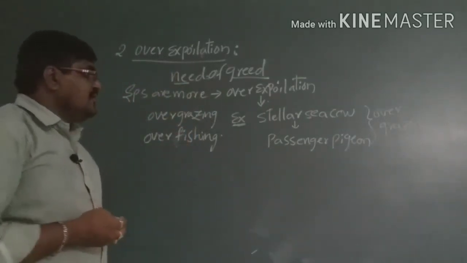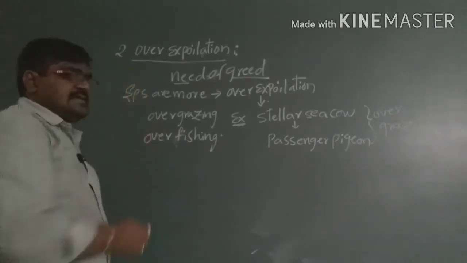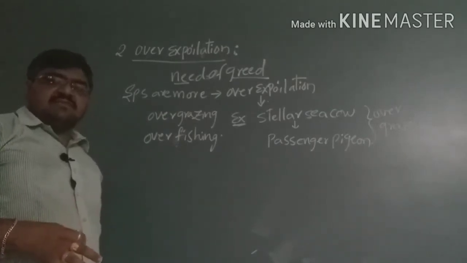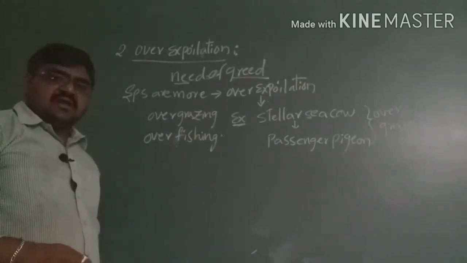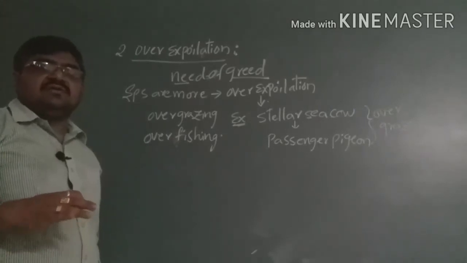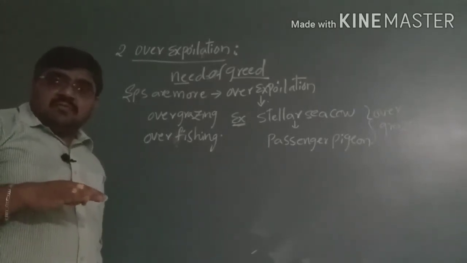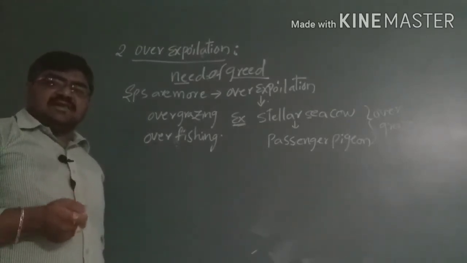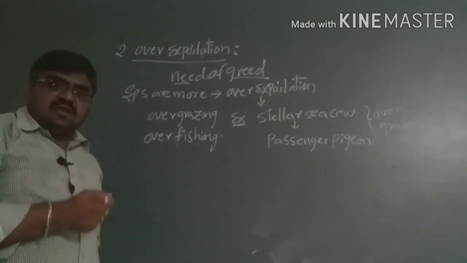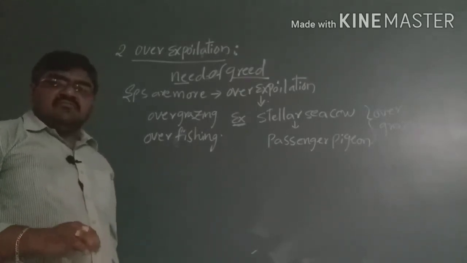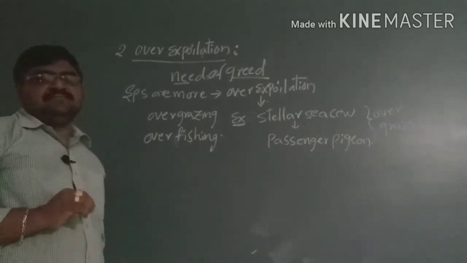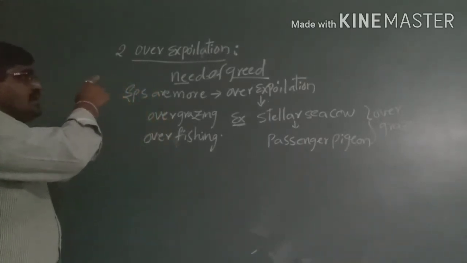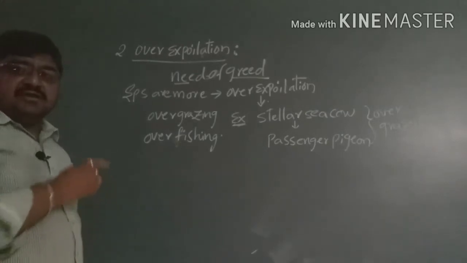That is the factor, the second one, over exploitation. When the need arises, competition takes place, so greed takes place among the species, and the overall population is affected. If they are not able to get sufficient food, shelter or other environmental factors, gradually the species will die. In such a condition, the second factor we can call over exploitation.